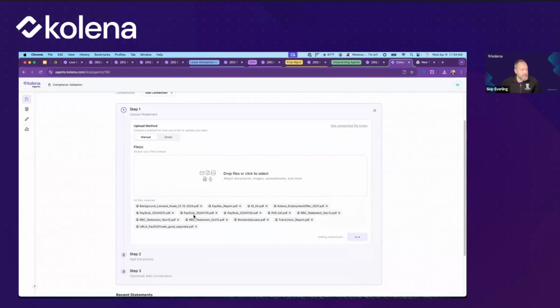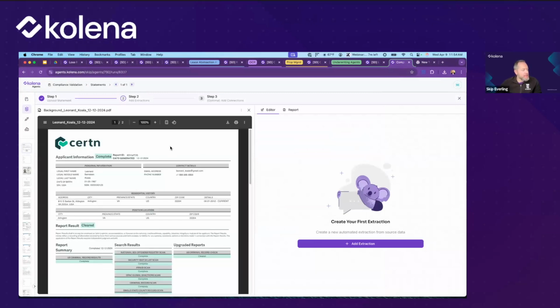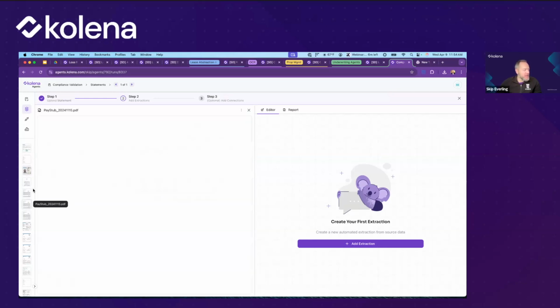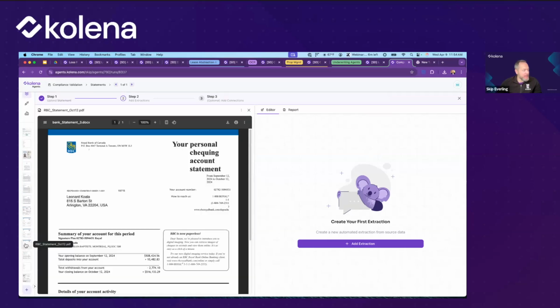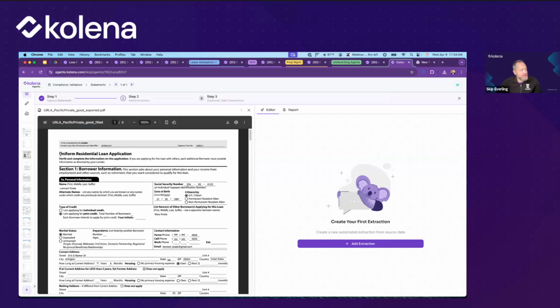We can see here that we've got some pay stubs. Let me just show you the documents. This will be better. Here's the applicant information. This is the background on our guy, Leonard Koala. We've got a copy of his photo ID here. There he is. And this is an example of an image, but we also have the pay stubs that he submitted. We also have some bank statements. We also have credit score. And that's because the key thing we're evaluating here is whether he's fit for this residential loan. So he's got this application here. We're making sure that he meets all the requirements to be granted this application.